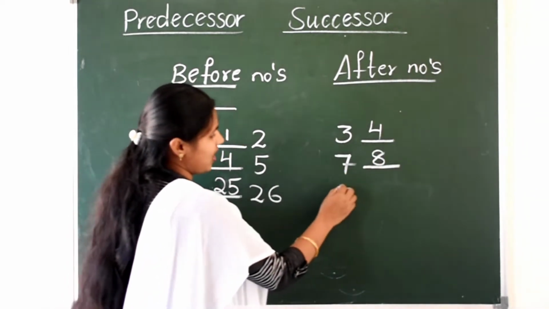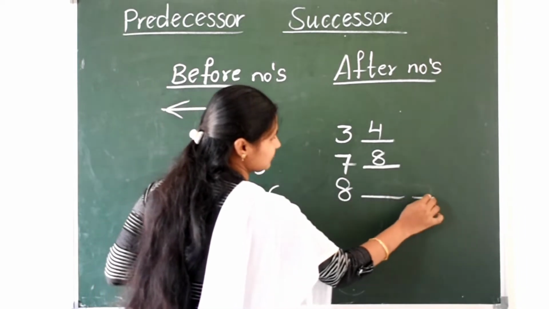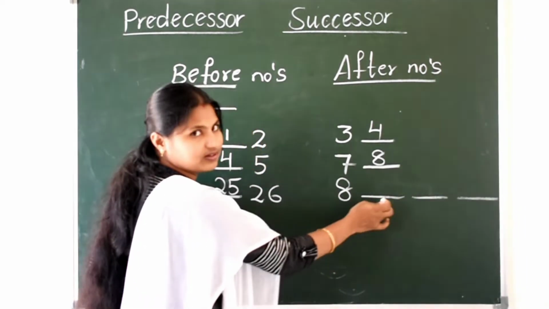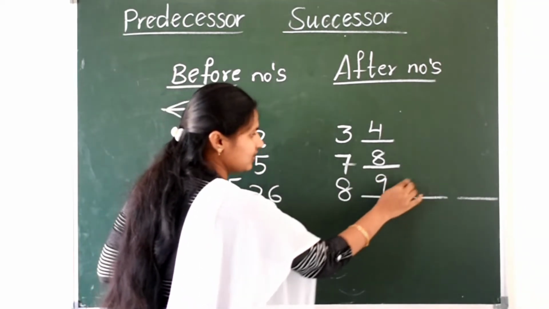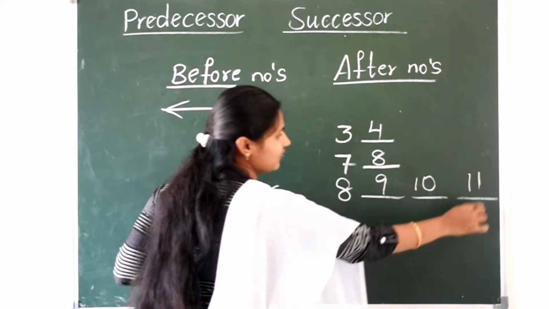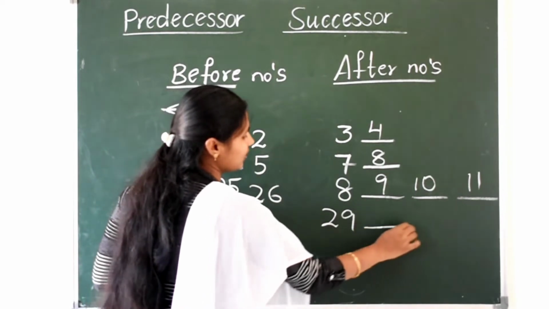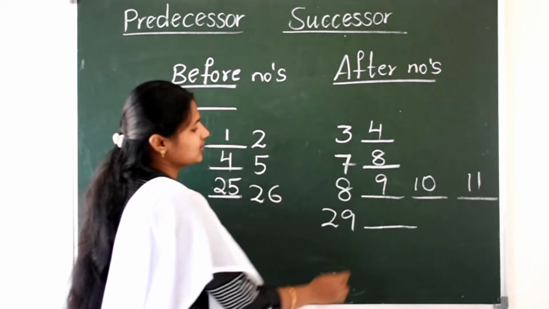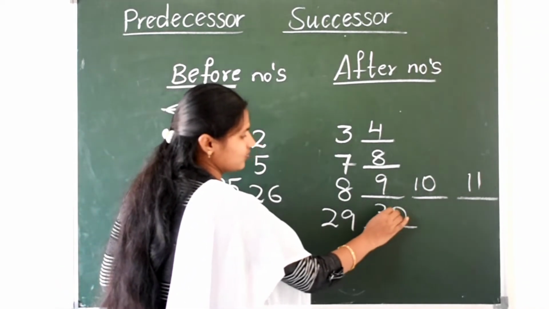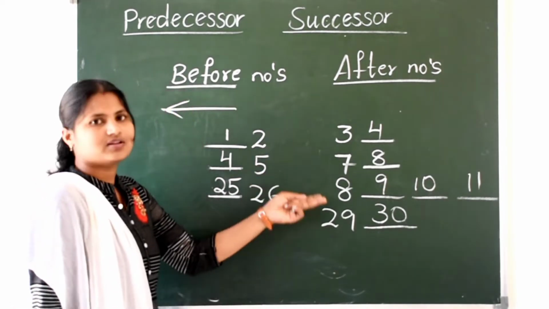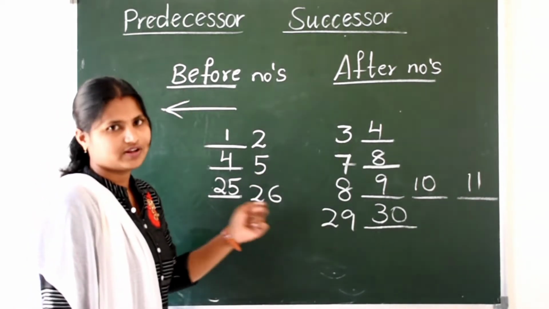Okay. After 8, which number comes? 9. After 29, 30. Very good. This is the way to write after numbers.